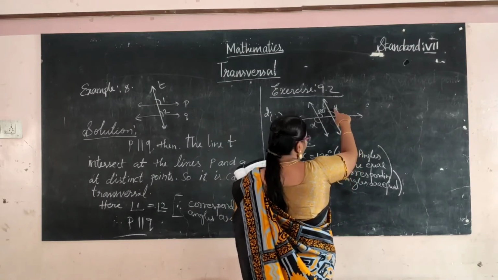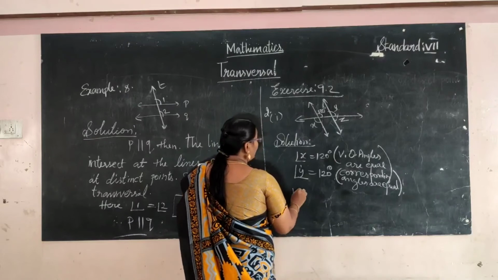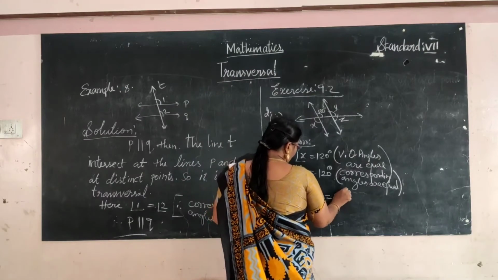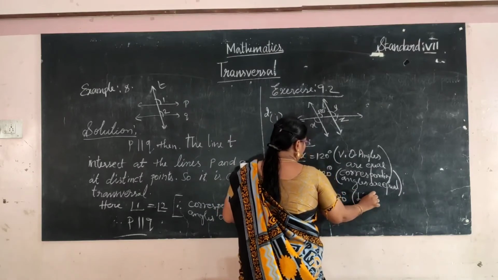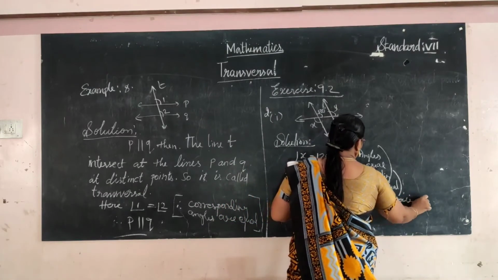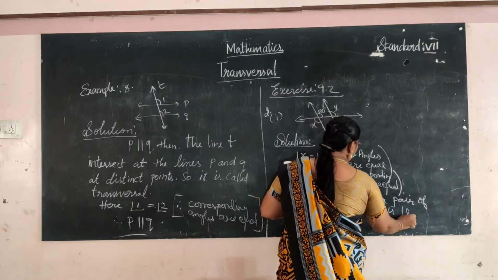Then we use the linear pair. Angle Y plus angle Z equals 180 degrees, since a linear pair of angles is supplementary.